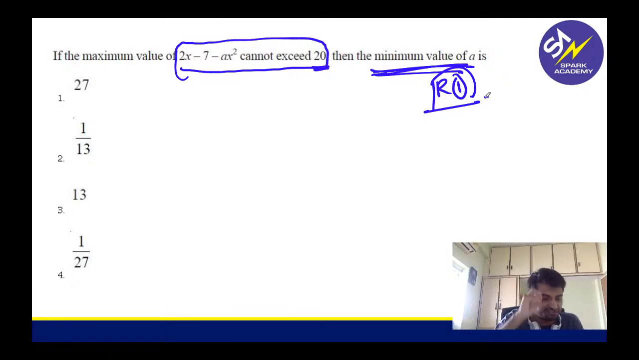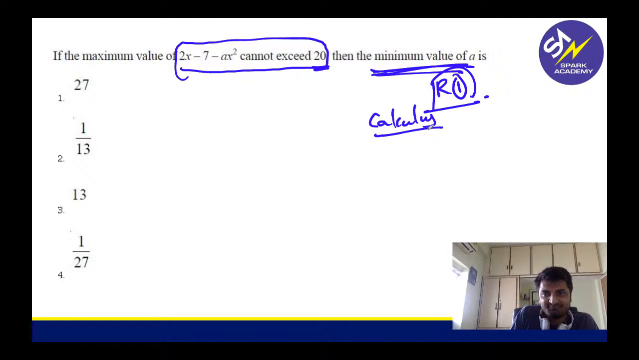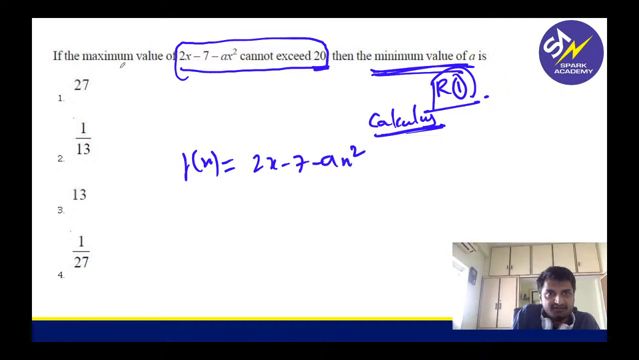Can you tell me which topic this is from? Some are saying it is inequalities. I am not using inequalities. I want to use calculus here, right? What I will do is f of x, I will keep it like 2x minus 7 minus a x square.